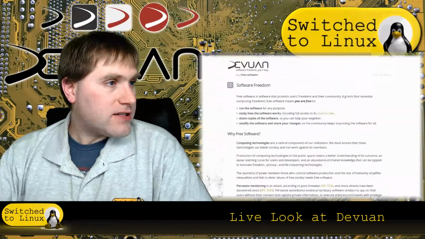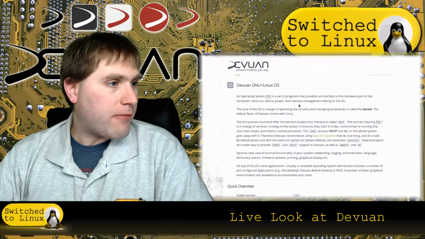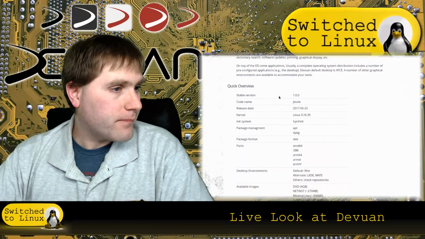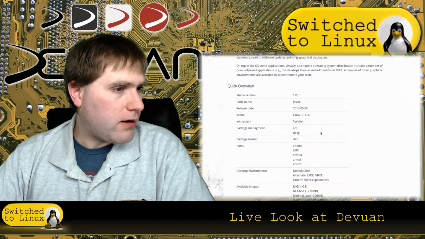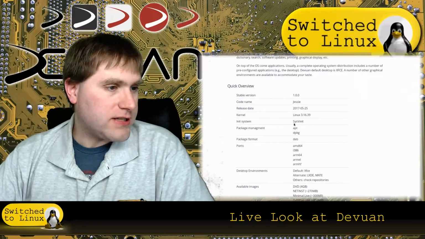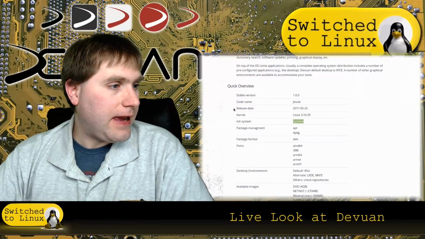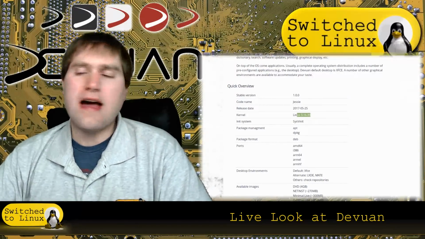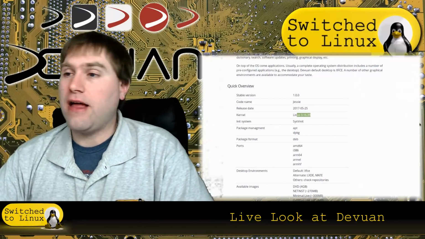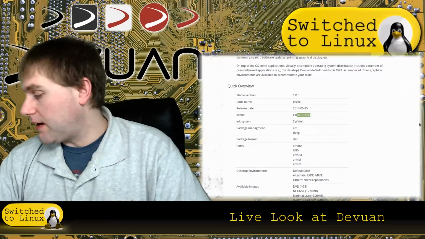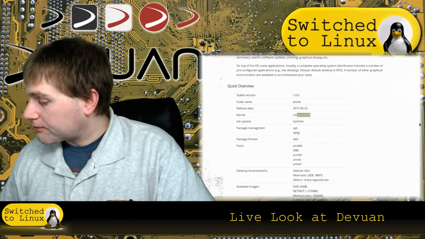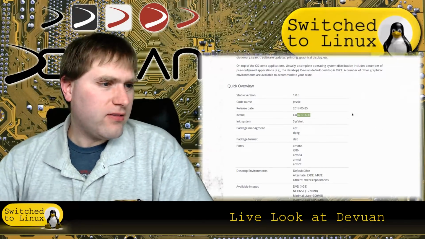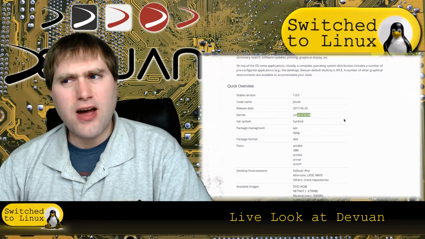Here it just has information about the operating system. Here's a stable version 1.0. The initialization system is SysV. Kernel. Whoa, yeah, somebody did say in the comments earlier, if you don't like updates, be careful with that. Linux kernel 3.16. Isn't that old?